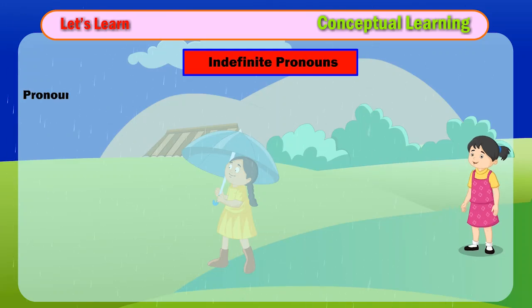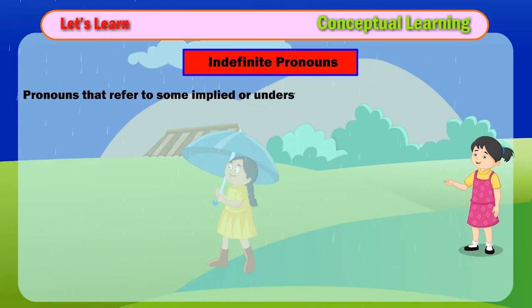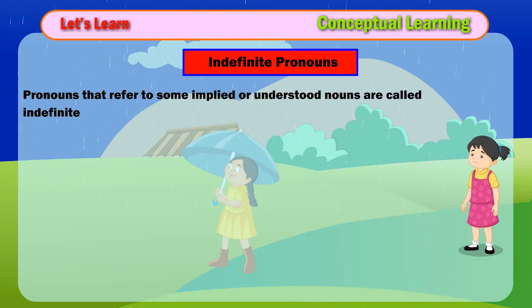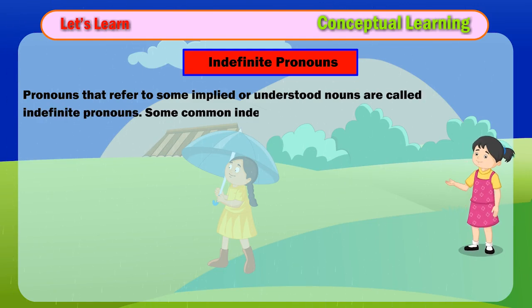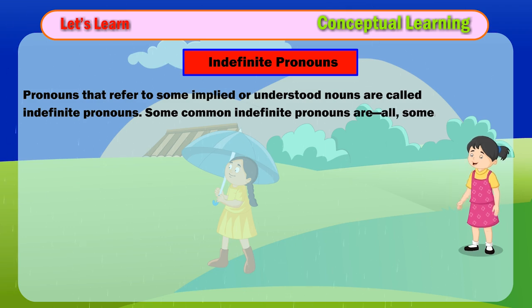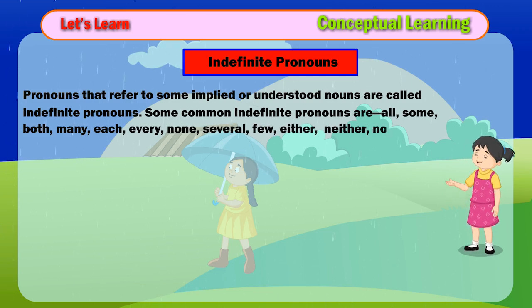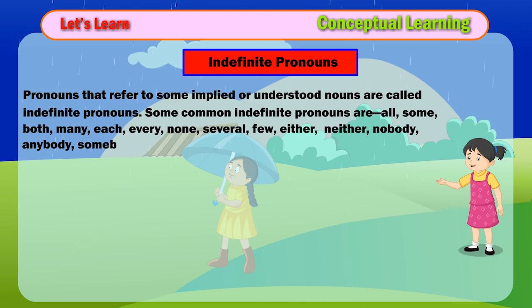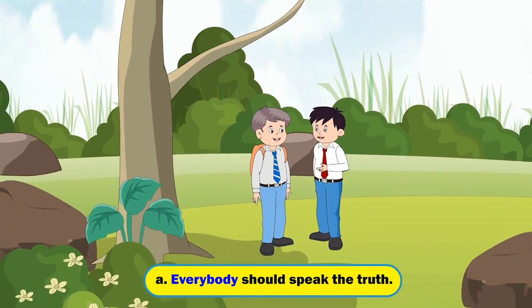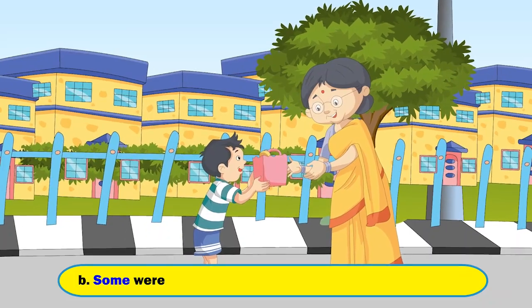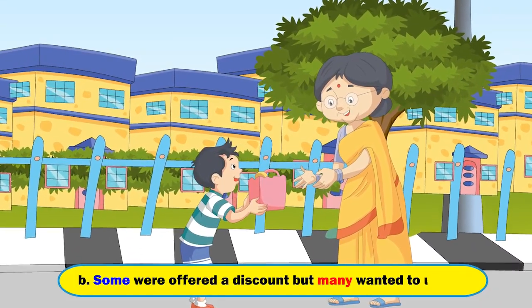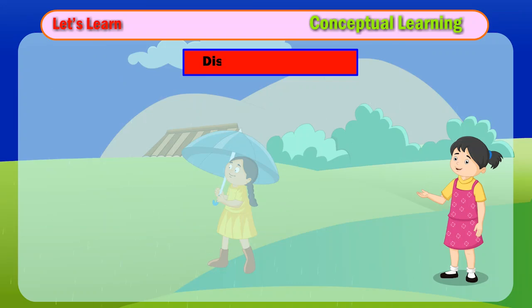Indefinite pronouns. Pronouns that refer to some implied or understood nouns are called indefinite pronouns. Some common indefinite pronouns are all, some, both, many, each, every, none, several, few, either, neither, nobody, anybody, somebody, someone, and everyone. Examples: A. Everybody should speak the truth. B. Some were offered a discount but many wanted to use it.